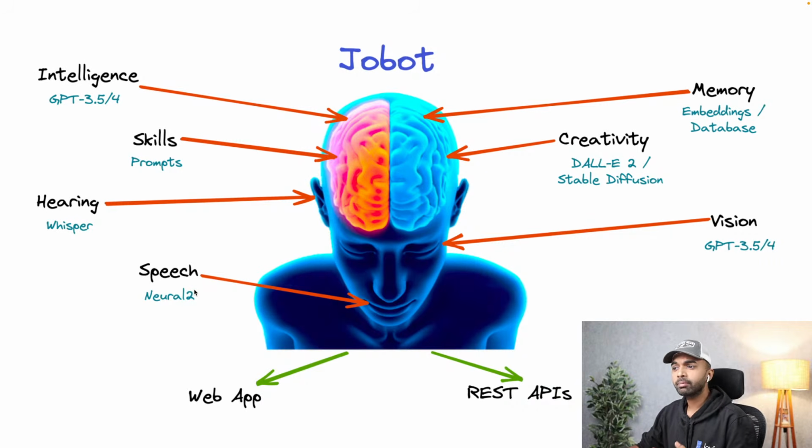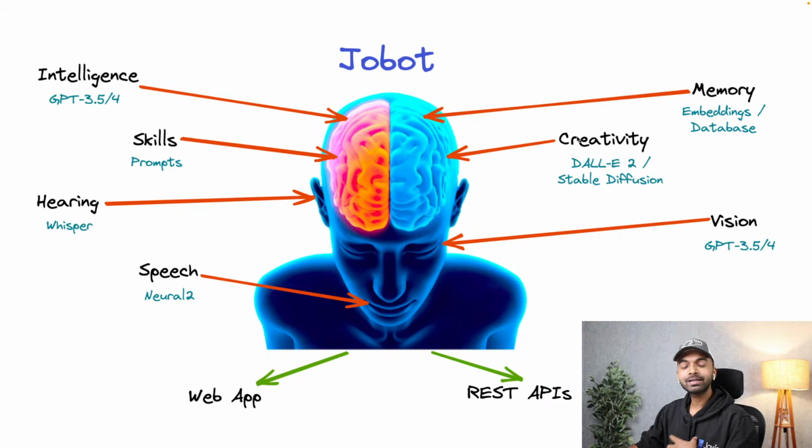We're also going to give it the ability to speak using the Neural to Voice API by Google. And all of this is going to be accessible via a web application. And it's also going to be accessible via a REST API. We're also going to give it some memory. So we are going to use embeddings. We're going to create embeddings from an existing piece of text and turn that into Jobot's memory. And we are also going to use databases to keep track of conversations that Jobot has had with its users.